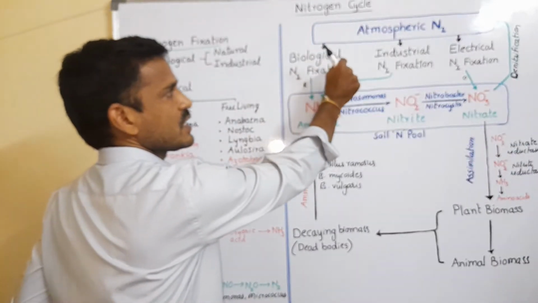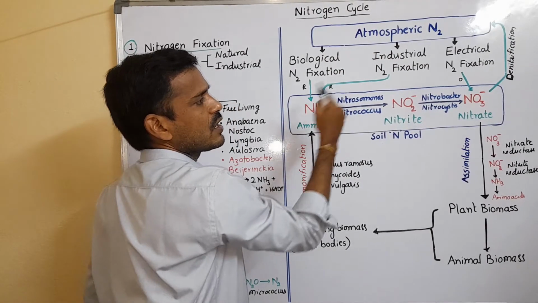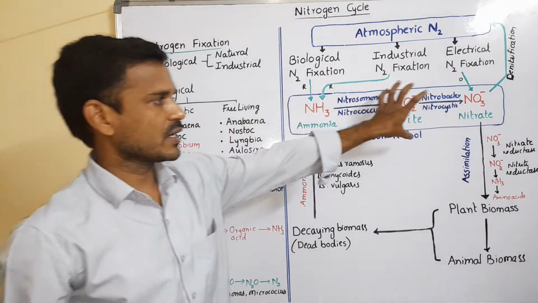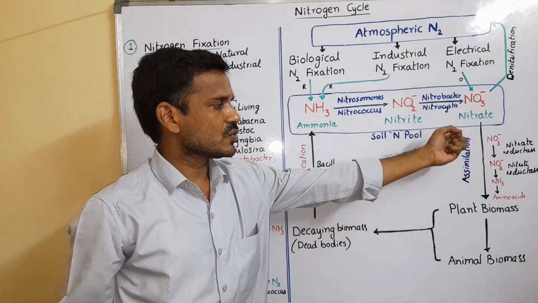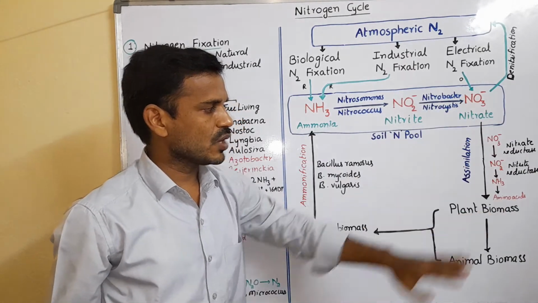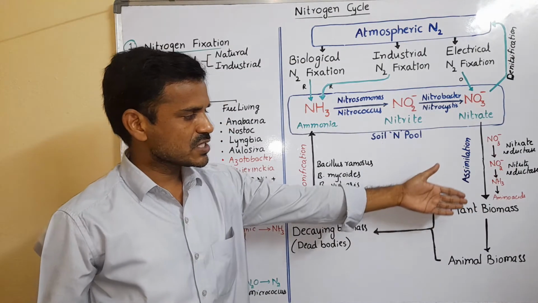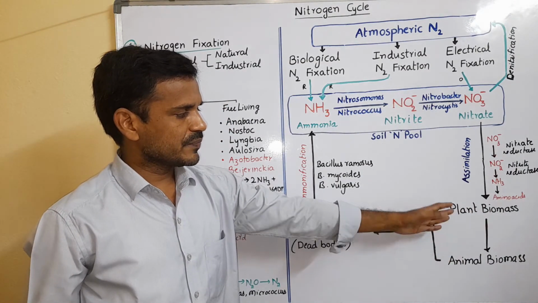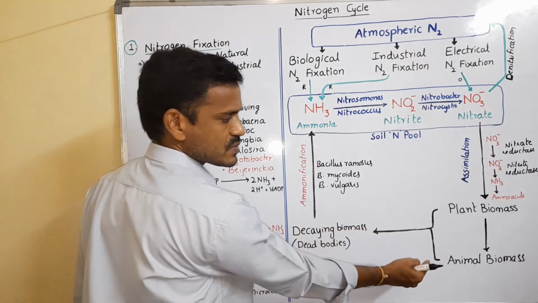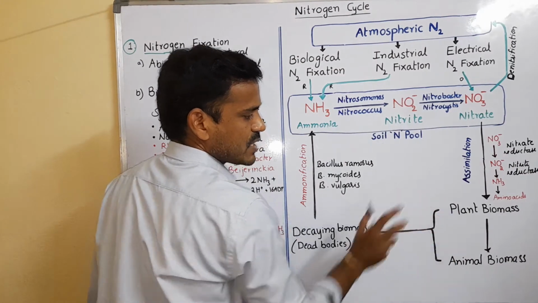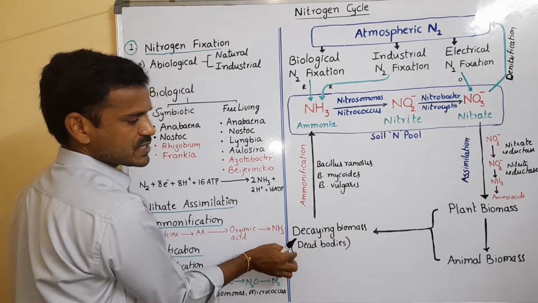The first step is nitrogen fixation. Nitrogen is fixed into ammonia or nitrate, completely in the soil. In this form only, plants absorb the nitrate. Plants absorb nitrate, and it is converted into amino acids and proteins. These plants are eaten by animals, and these autotrophs provide the food material for all other organisms. After the death of these living organisms, the dead bodies are decomposed.